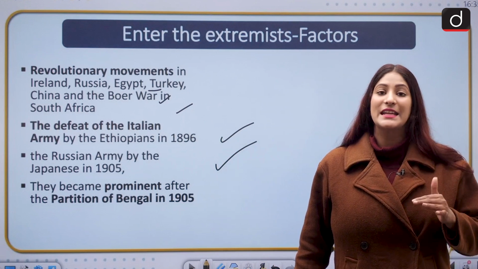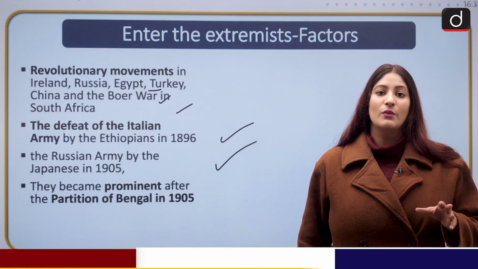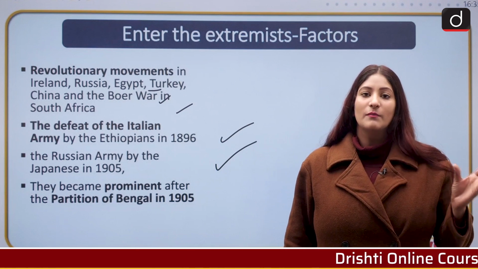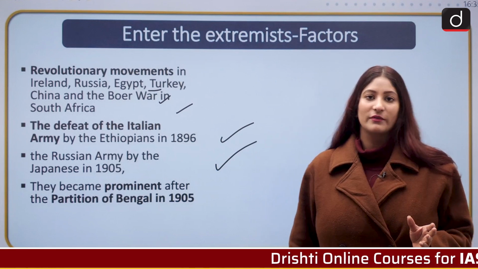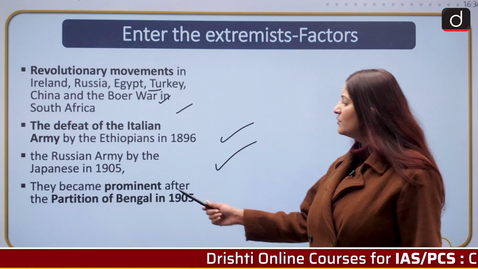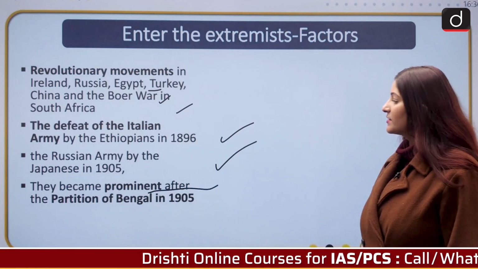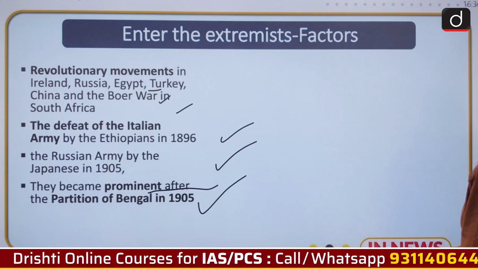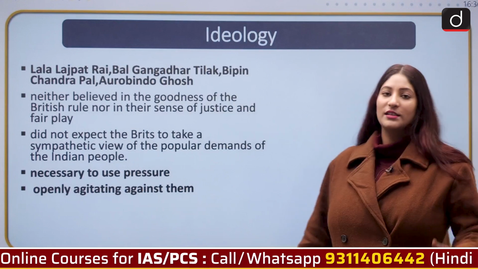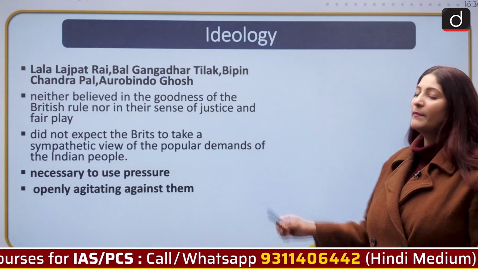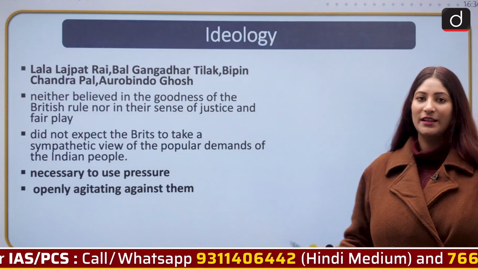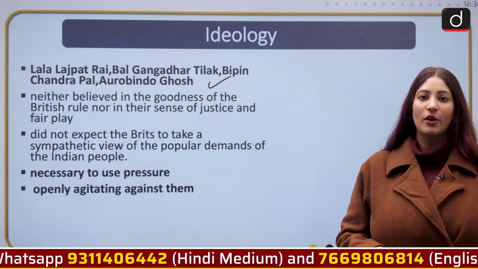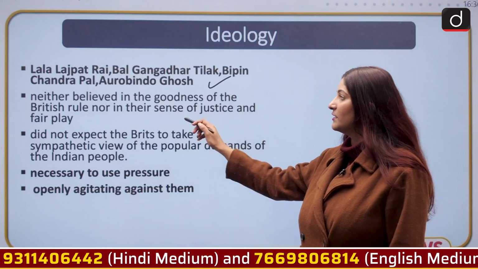They are not invincible. So one thing that we have to understand over here is that these ideas were by and large moving in the minds of the youngsters in India. So these extremists became prominent after the partition of Bengal in 1905, and then only we could see the split happening. If we talk about the extremist leaders, Lala Lajpat Rai, Bal Gangadhar Tilak, Bipin Chandra Pal and Aurobindo Ghosh, these were the extremist leaders.